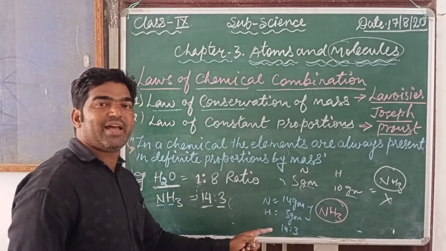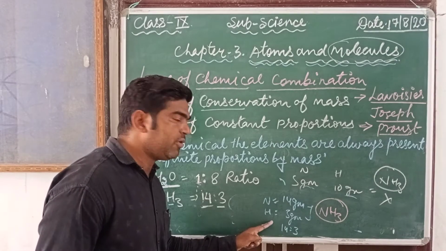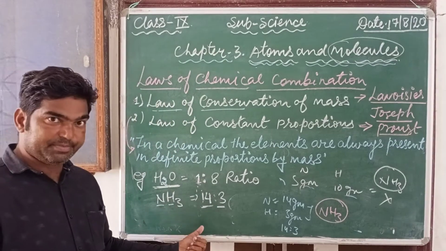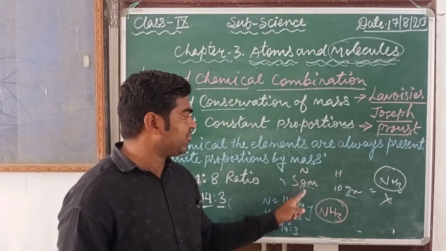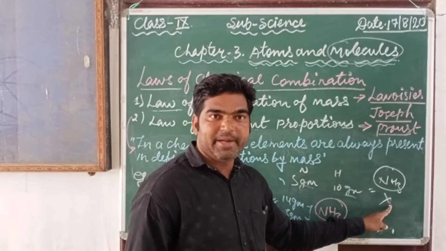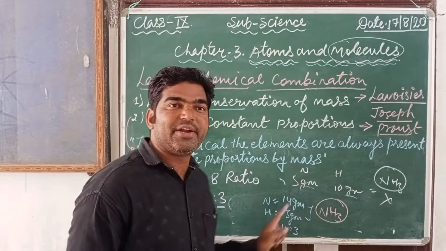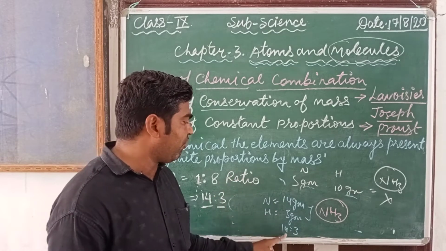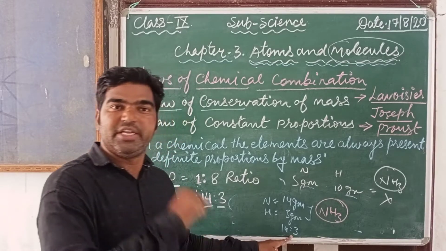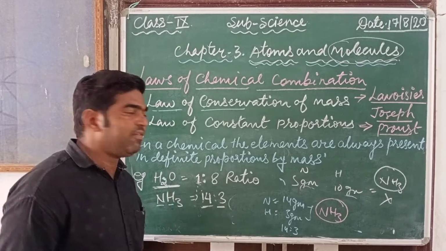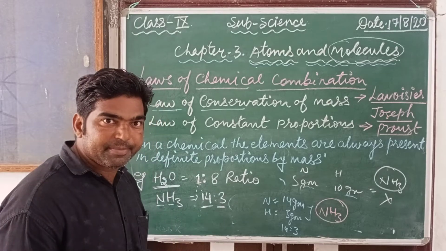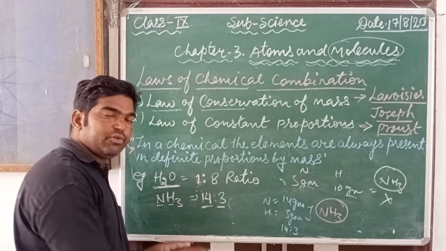So only in this condition can we form ammonia from nitrogen and hydrogen. Simply, if you are taking 5 grams of nitrogen and 10 grams of hydrogen, then it does not form ammonia. Means the ratio of nitrogen and hydrogen should be 14:3. It is always in this constant or fixed ratio of 14:3. Only then are we able to form ammonia. Okay, I hope everybody understood all this.